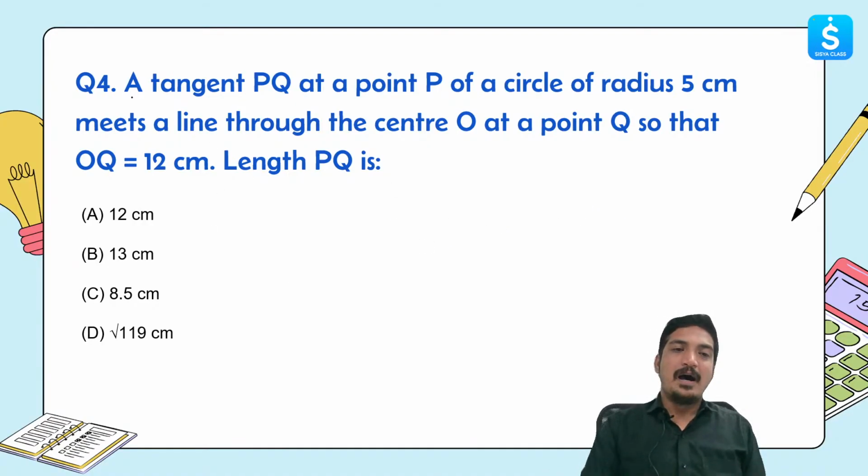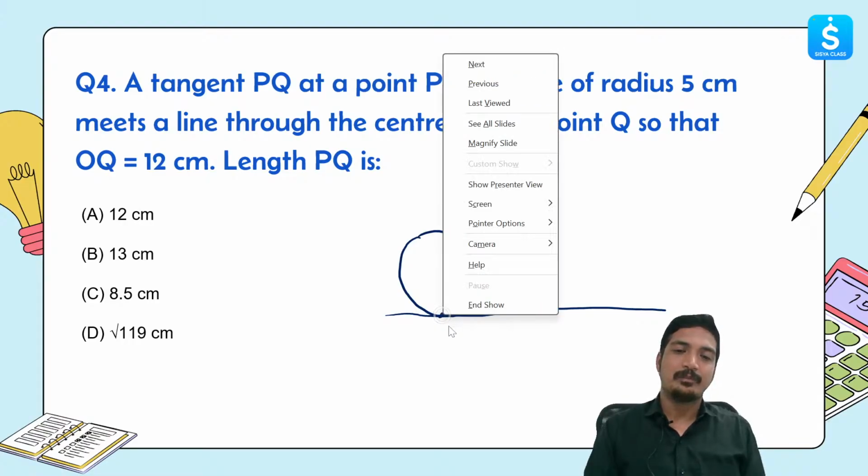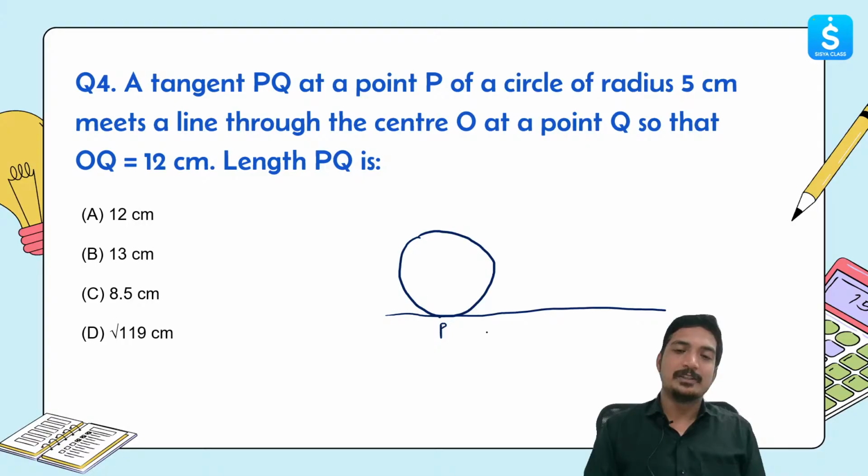A tangent PQ at point P of a circle of radius 5 centimeter. So let's say that we have a circle, and let's say that this is the tangent. Tangent means it touches the circle at only one given point. So let's say that this is point P, and from here we have a radius, and center is O. The tangent is PQ.